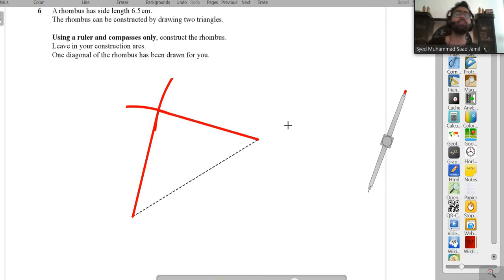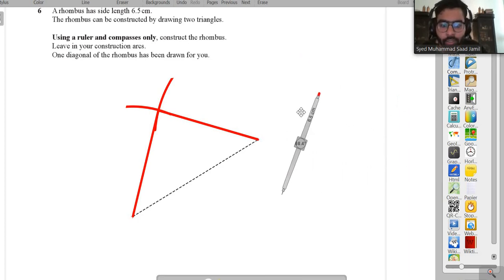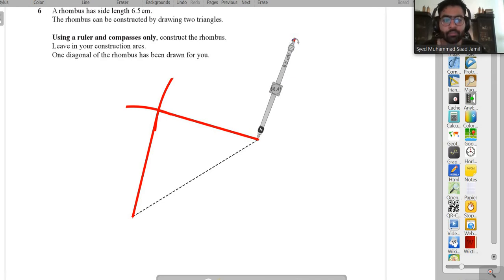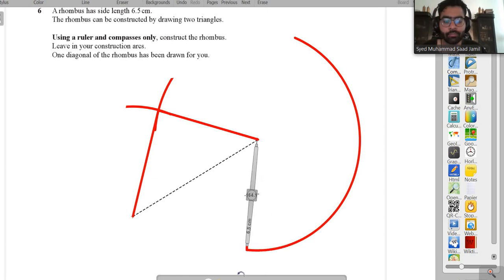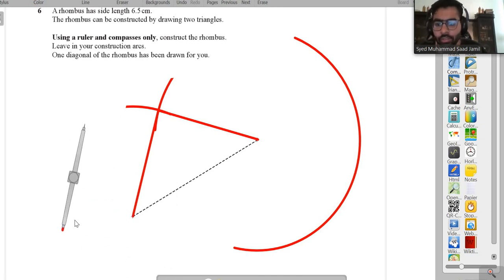Now you guys need to make another point. Okay, so then again let's go back to the compass, bring it over here, place it over here. It should be 6.5, and make another arc.